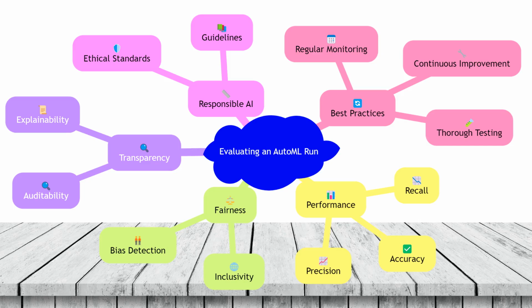In conclusion, evaluating an AutoML run involves a comprehensive assessment of the model's performance, fairness, transparency, and adherence to responsible AI guidelines. Best practices include thorough testing, regular monitoring, and continuous improvement to ensure the model remains effective and ethical. By following these practices, organizations can leverage AutoML to build reliable and responsible AI systems.